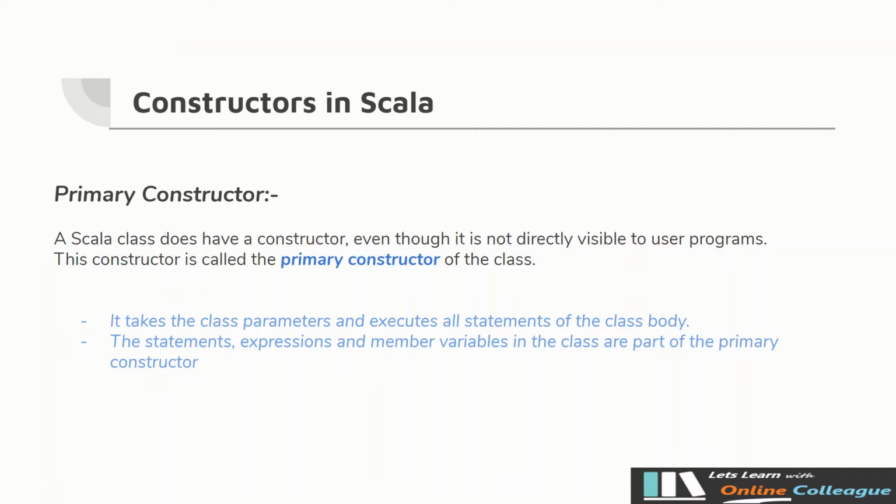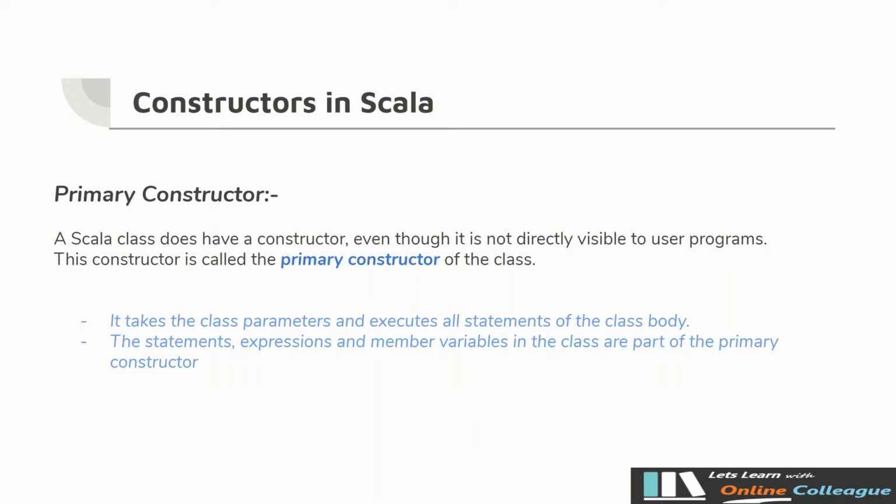Scala has a constructor, and that may not be visible to us, but that is the primary constructor. And what is primary constructor? Actually, primary constructor is the whole body of the class. It includes statements, expressions, member variables, whatever parameters we passed. So every class in Scala by default has a primary constructor. Let's understand it by coding.